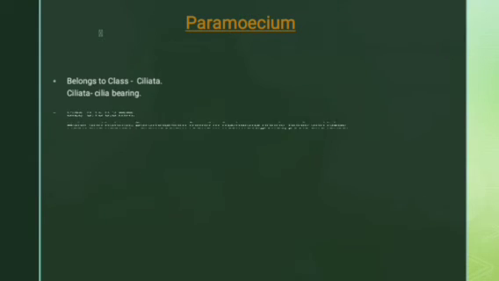Then next is paramecium. It belongs to class Ciliata. Cilia is one kind of locomotory organ, which is used for movement purposes. So Ciliata means cilia-bearing paramecium. Size is 0.15 to 0.3 mm. Habitat: paramecium is found in fresh water, ponds, pools and lakes.